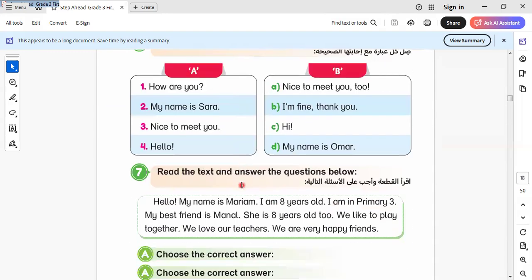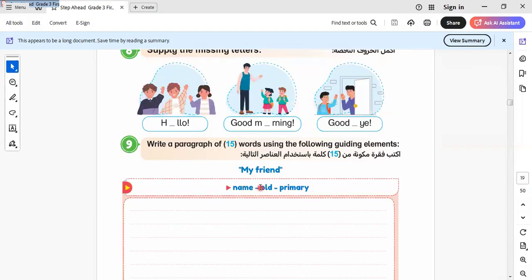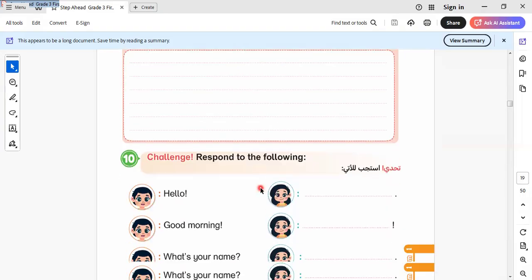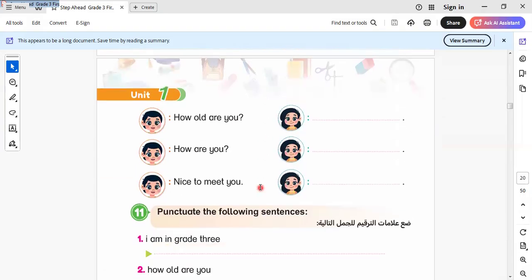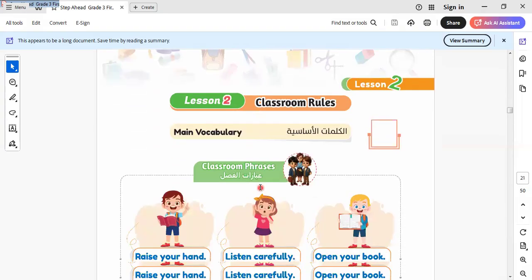I will answer the general exercise of this unit at the end of the unit, okay? Because I don't want to make the video longer. Let's go to lesson 2.